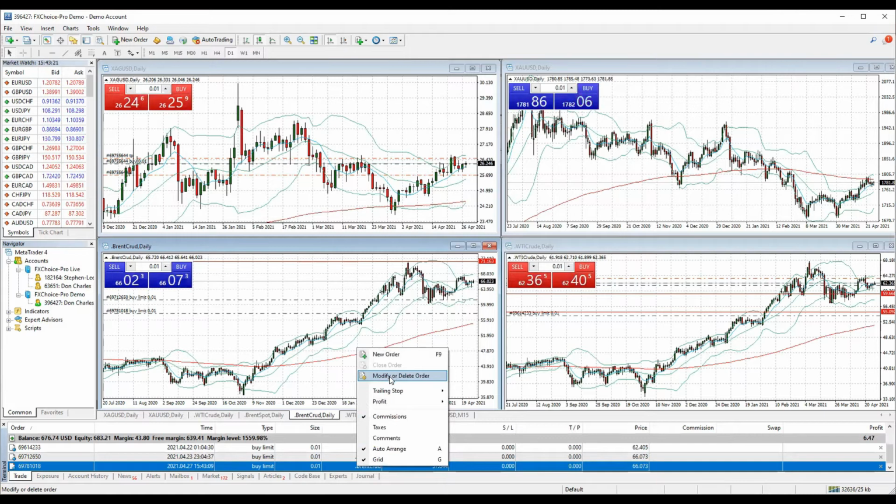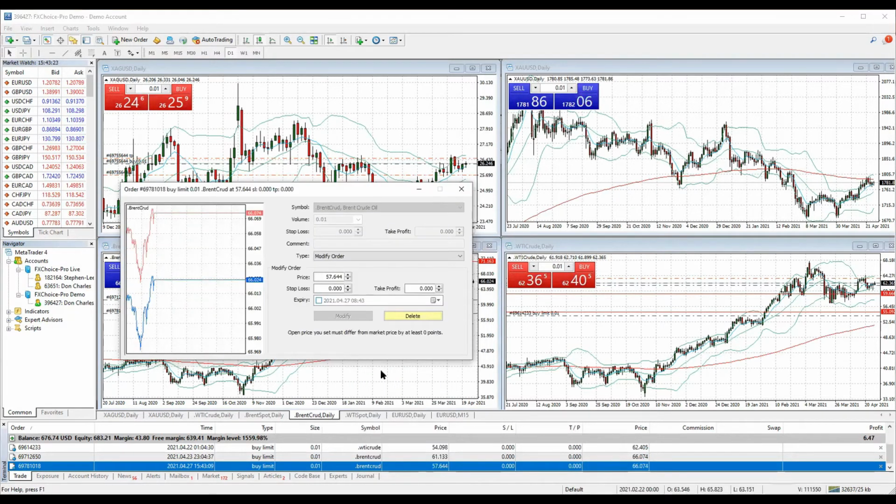Click modify or delete order, modify, and then I'll set my stop loss. I'll put my stop loss at 50. I will set my target profit, let's say at 70.